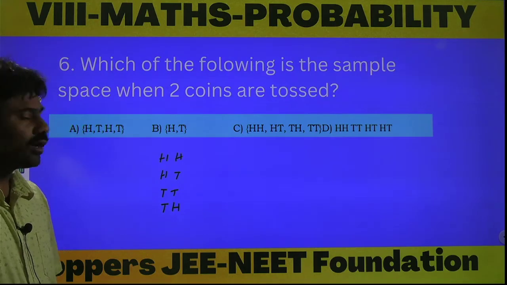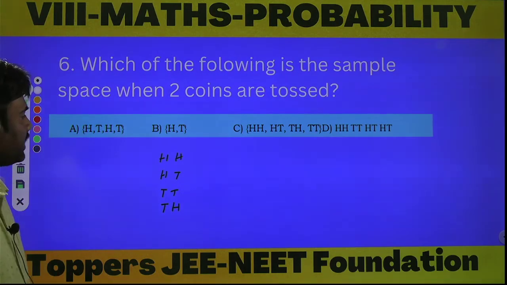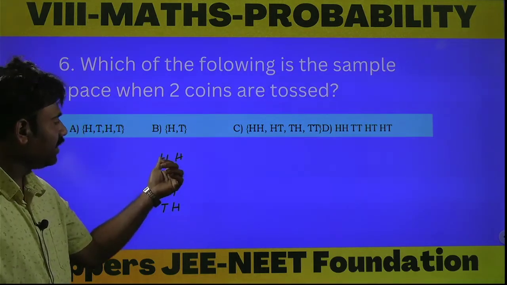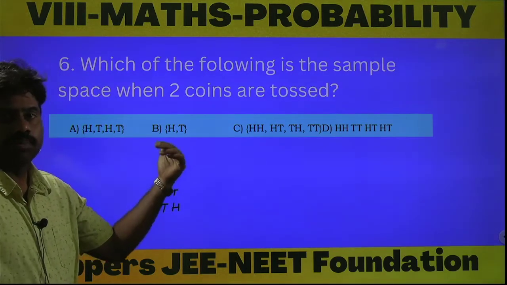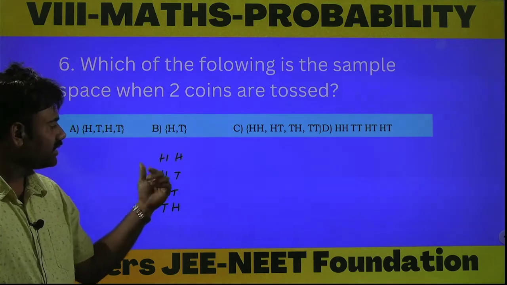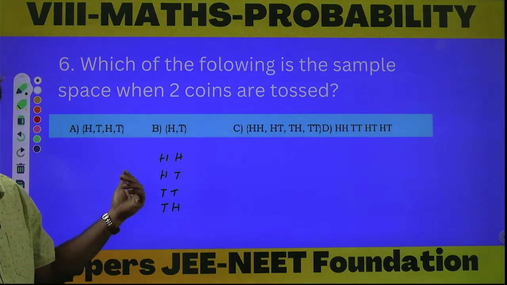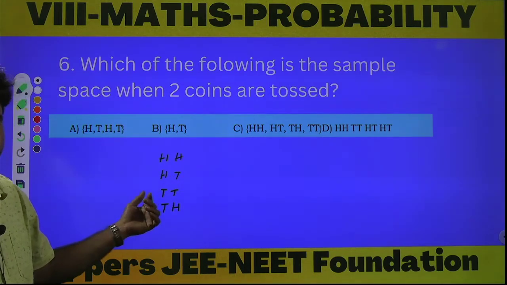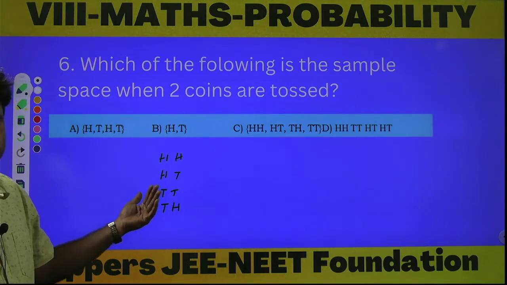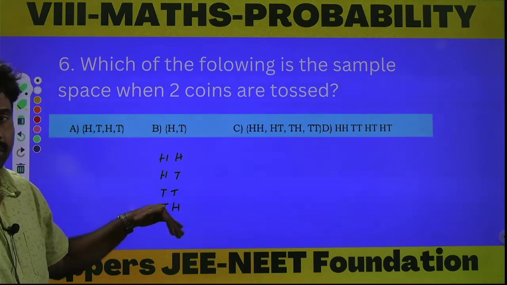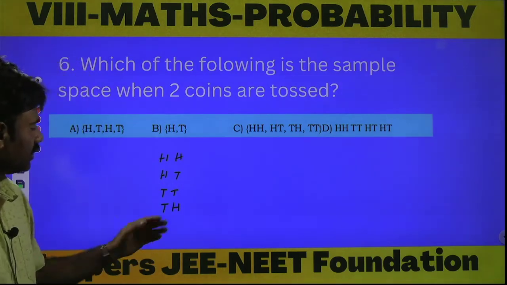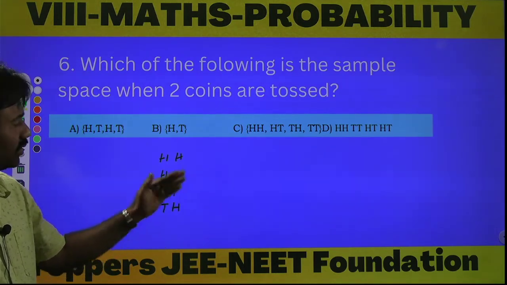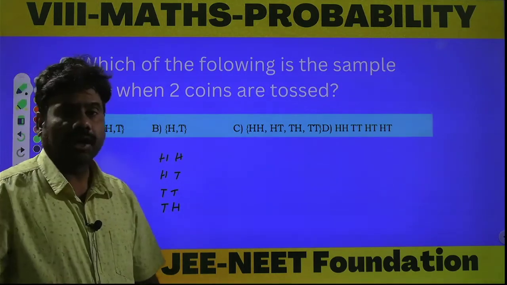If you toss two coins simultaneously, then HH means the result of the first coin may be head and the result of the second coin also may be head. Next, HT means the first coin may be head, the second coin may be tail. Third, TT means the first coin may be tail and the second coin also may be tail. Fourth, the first coin may be tail, the second coin may be head. So these are the four possible outcomes.